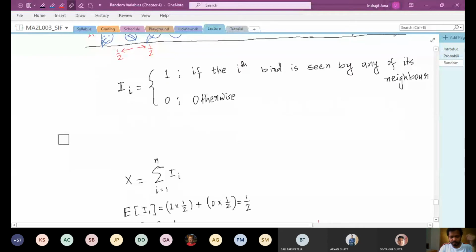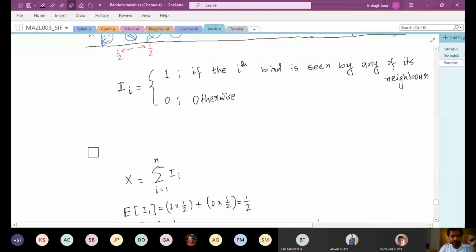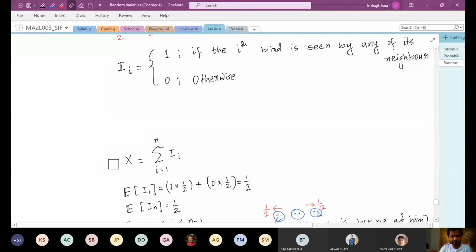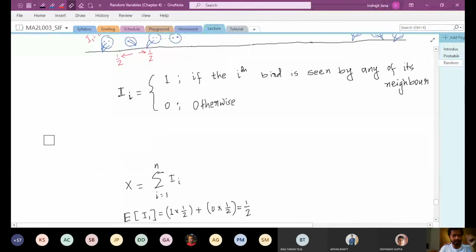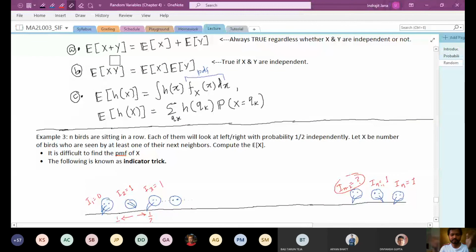Anyway, the point is that the total number of birds who are seen by their neighbor can be written as the summation of these Ii. The only thing that we need to do is expectation of x is summation of expectation of Ii. Why is that? Because of the very simple first property here. The expectation of x plus y is expectation of x plus expectation of y, and this is not only for 2 variables, but also for 3 variables.